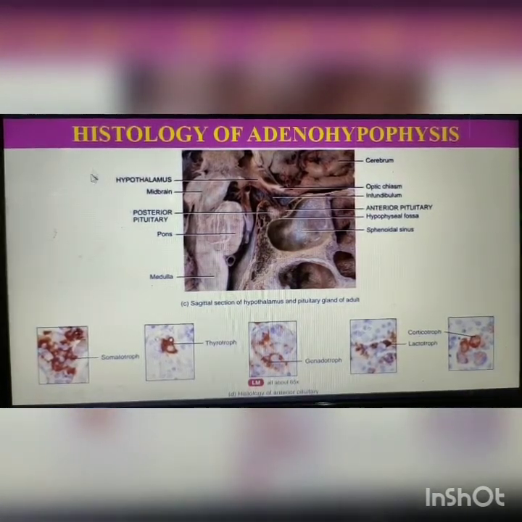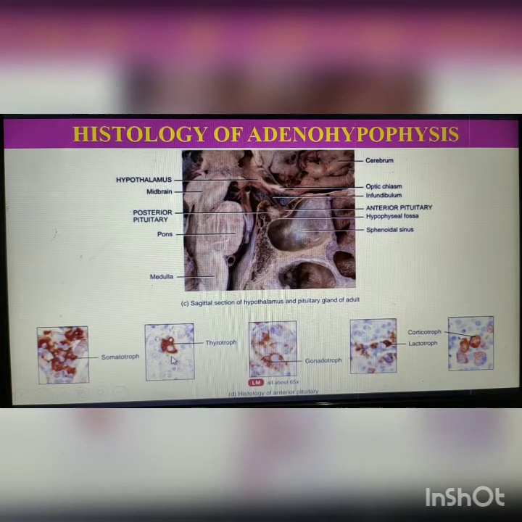In this figure, you may see the sagittal section of the hypothalamus and pituitary gland of an adult man, showing different parts of the pituitary. In this microscopic structure, you may see different cell types. First, this figure is of somatotroph cells. These cells secrete somatotropic hormone or growth hormone. This is thyrotroph cells.